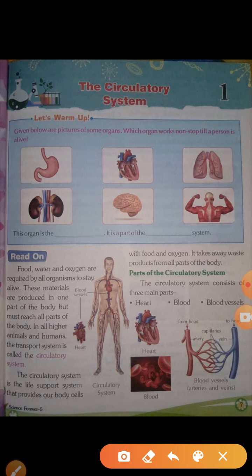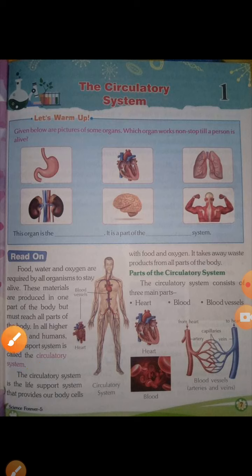Now the circulatory system is the life supporting system. In the second paragraph, the circulatory system is the life supporting system that provides our body cells with food and oxygen. This system provides us food and oxygen by the circulation way, as I already gave you the example of water and tank. But how does it give?